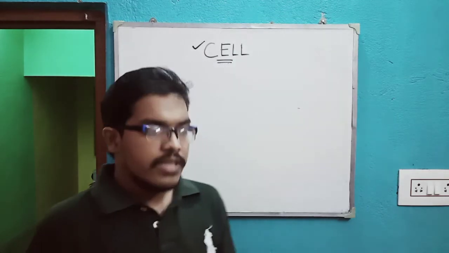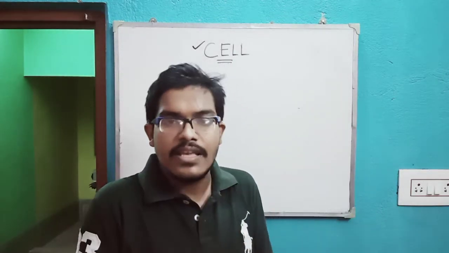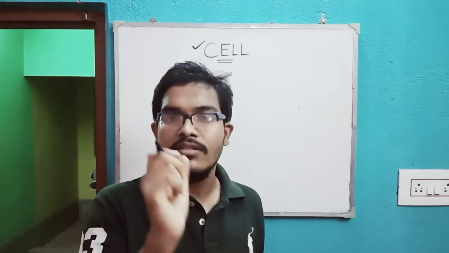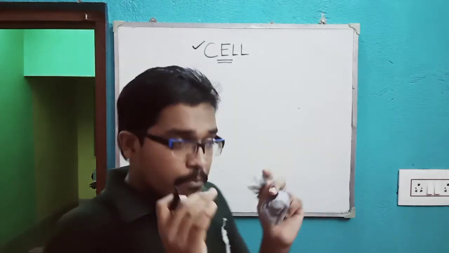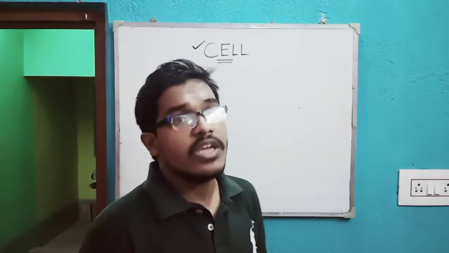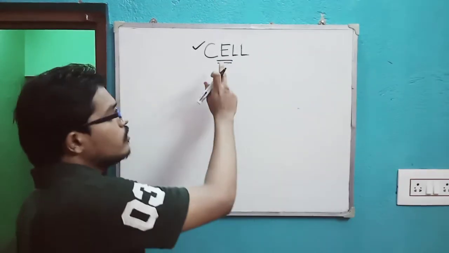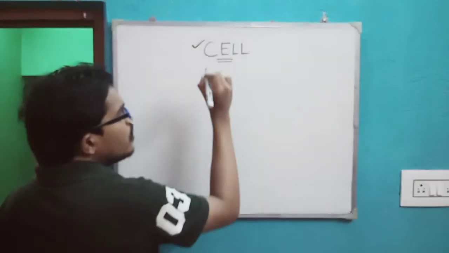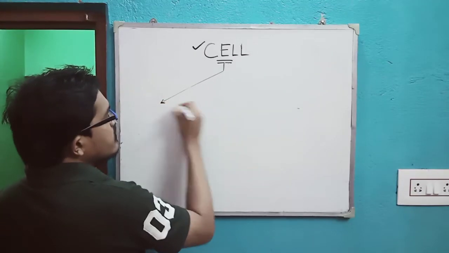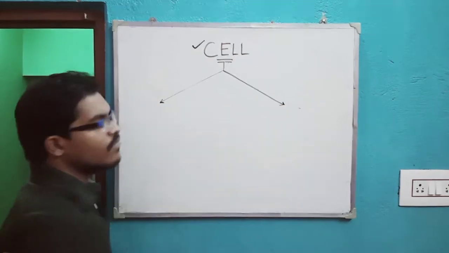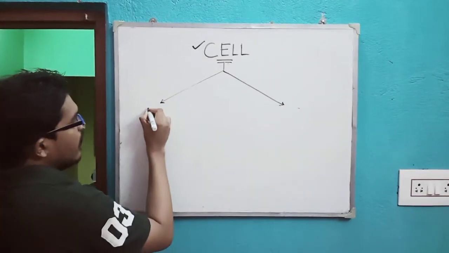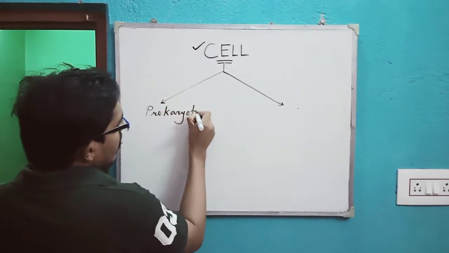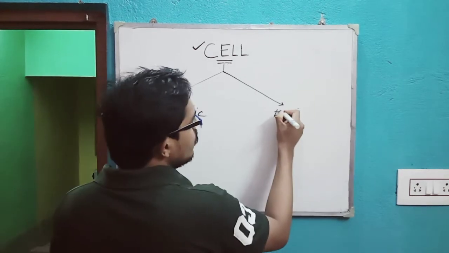We cannot justify the whole concept in one single video, but a broad classification can be done whenever we talk about the living cell. The cell can be classified broadly in two ways. Number one is prokaryotic, and the second one is eukaryotic.